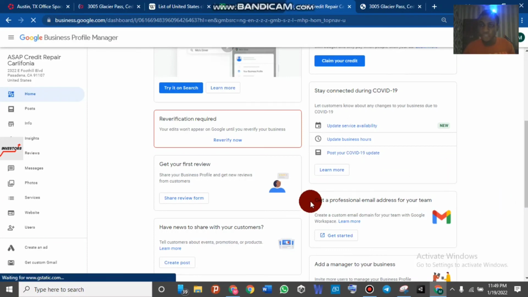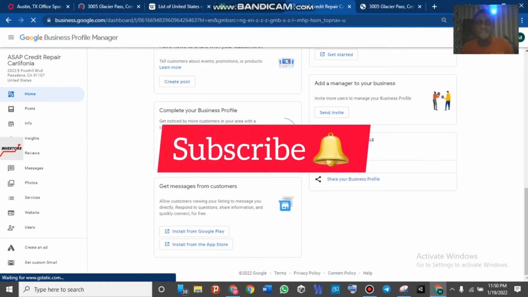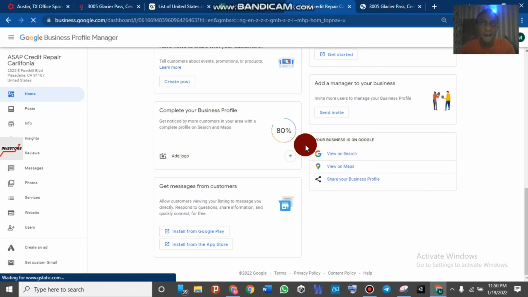So I'm going to show you, to make sure to show it to you, that this listing is live. As you can see it, view your business on search, view it on map, and so on. That means this business is live despite it requires verification. Okay, guys. So guys, I think I have explained to you how you can get rid of pending verification, anything on your GMB.